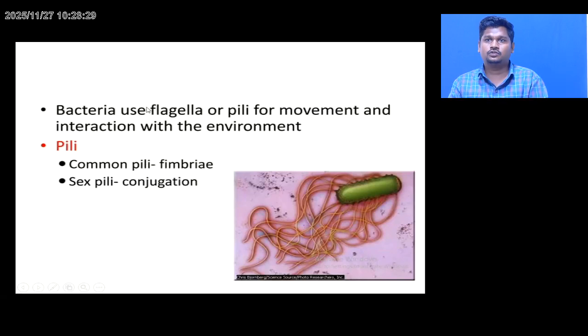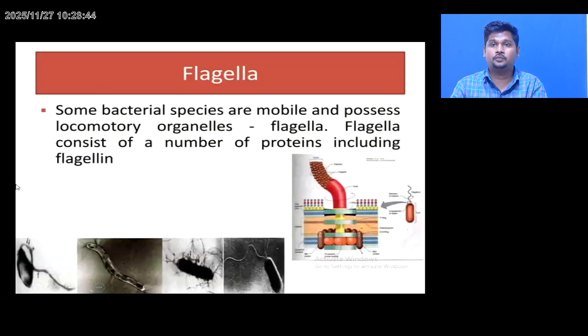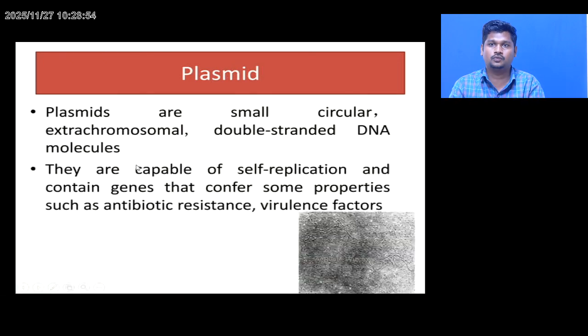Next, bacteria use the flagella and pili for movement and for interaction with the environment. Common pili are hair-like structures present on the outer cell membrane. Sex pili are for conjugation, for reproduction. This is the flagella. Some bacterial species are motile because of the presence of flagella. Flagella consist of a number of proteins, including flagellin.